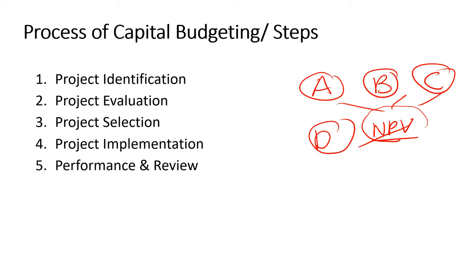Then project selection. After evaluation, you get to know that project B is giving the best return, so you will select project B. Then project B will be implemented, that is project implementation, and then project performance and review. After an investment, you will take the performance and review of the project. Okay, so that was all about the process of capital budgeting.